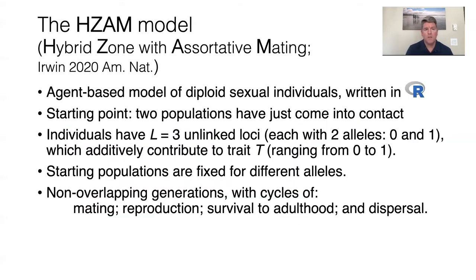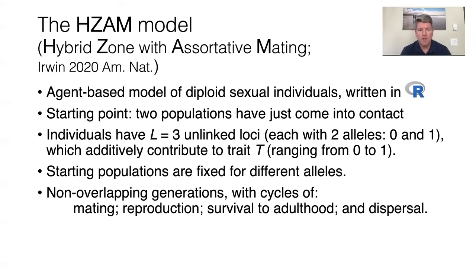And so I developed a model that I call the Hsam model, hybrid zone with assortative mating. It's written in R. It's an agent-based model of sexual diploid individuals. The starting point is that two populations have just come into contact. Individuals have three unlinked loci in the examples that I'll show you here, each with two alleles, a 0 allele and a 1 allele. And these additively contribute to a trait T ranging from 0 to 1. The starting populations are fixed for different alleles, 0 here and 1 here.